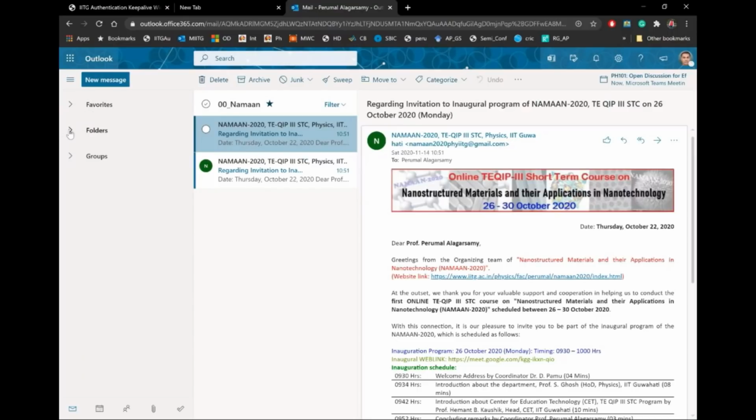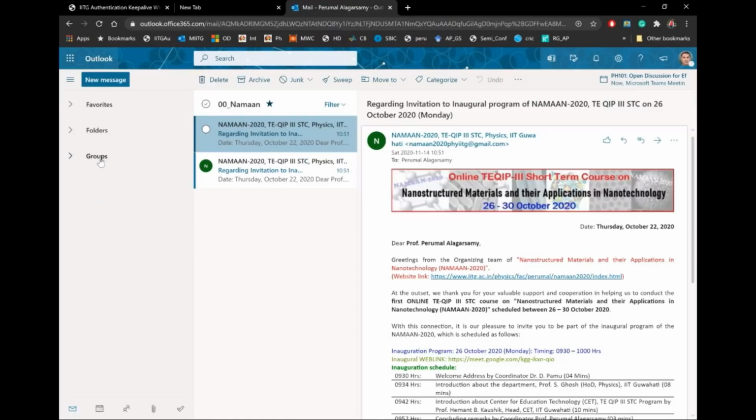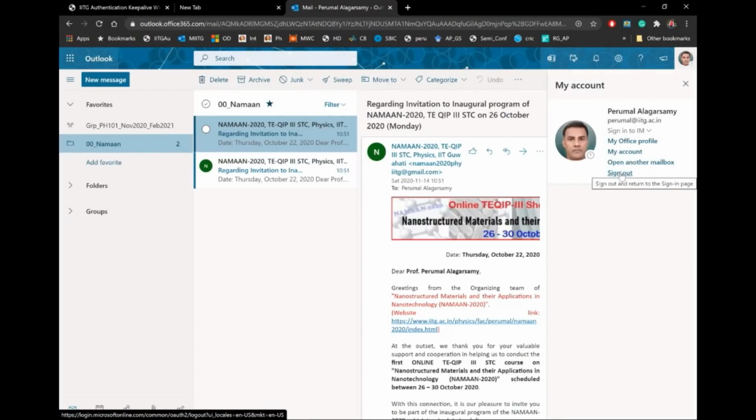So there are standard folders where you can see inbox, draft, sent. Suppose you have composed an email and you don't want to send it, then it remains there. Of course, it's like Gmail. And then you can create directories of your choice and then you have a group. So all the mail we send in group form will come under this group only. Now if you set it as a favorite, then you can see it directly here without going into detail. I hope I convinced you how to use this Outlook effectively. So download it and set it up both on your computer and also on your mobile, please.